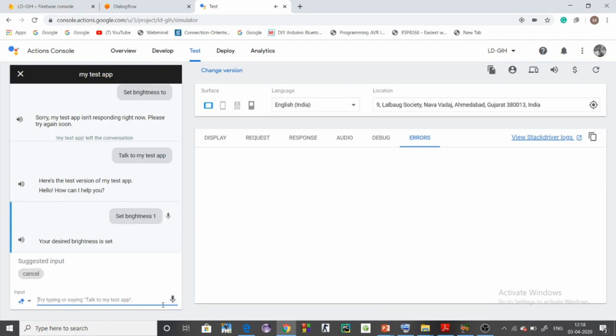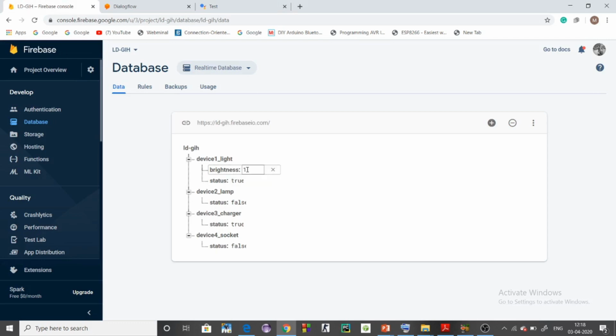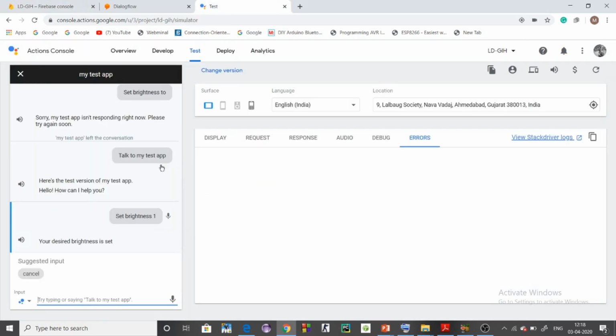Your desired brightness is set. So now I have set the brightness to level 1. Let me check in the database. Okay, the brightness level is 1 now. Okay, so test again. Set brightness 0.